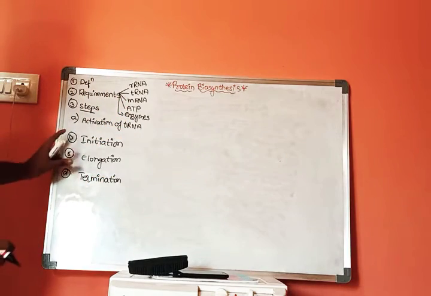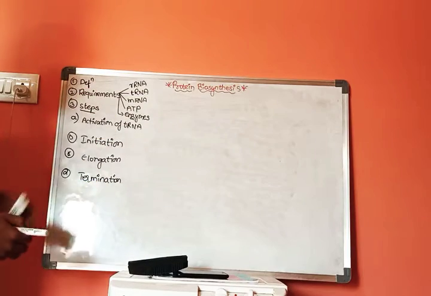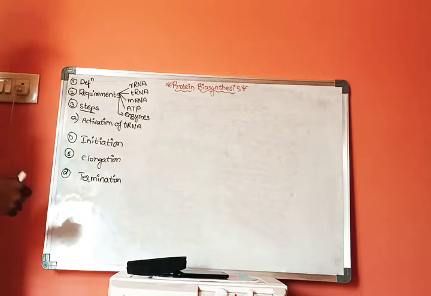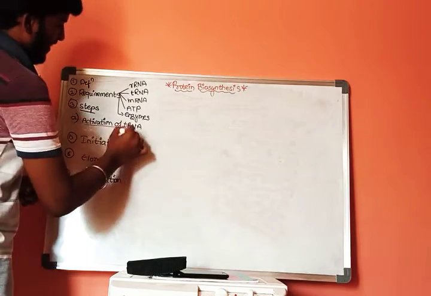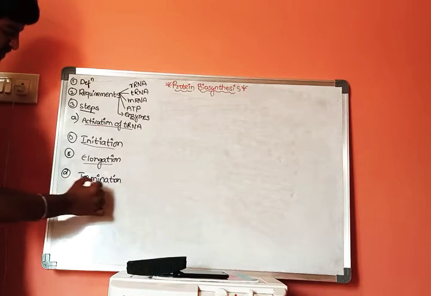These are the 4 steps which are involved in protein biosynthesis.